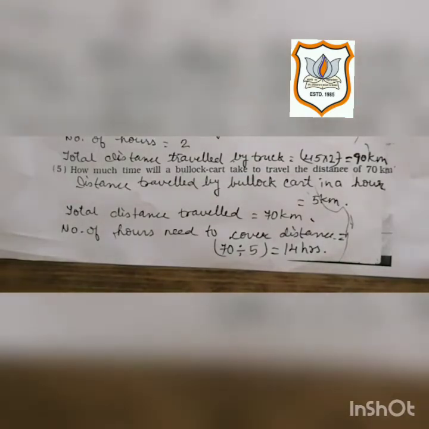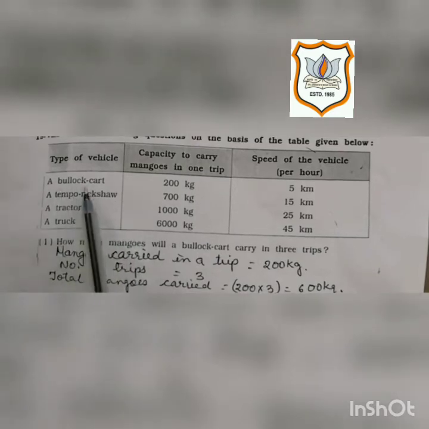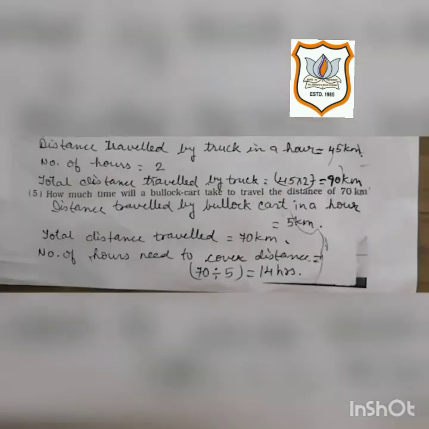Now we will move to question number 5. How much time will a bullock cart take to travel the distance of 70 kilometers? Now here you have to find out the time which the bullock cart will take to cover 70 kilometers. Distance travelled by bullock cart in an hour is equal to 5 kilometers. See, it's given in the table that the bullock cart travels 5 kilometers per hour.